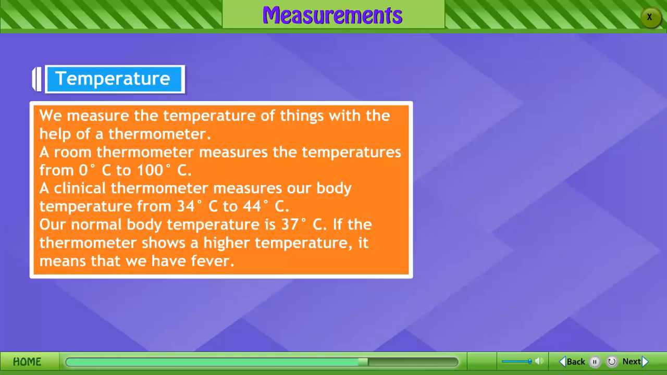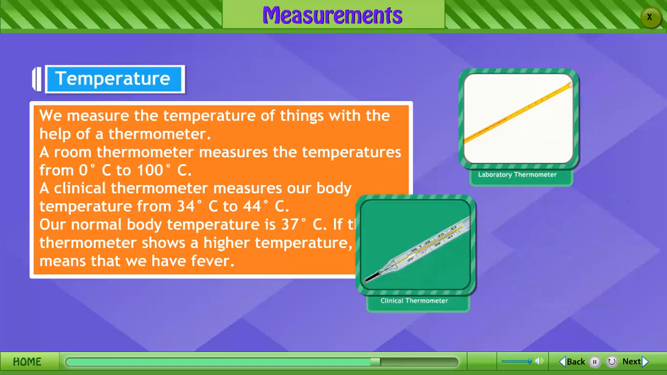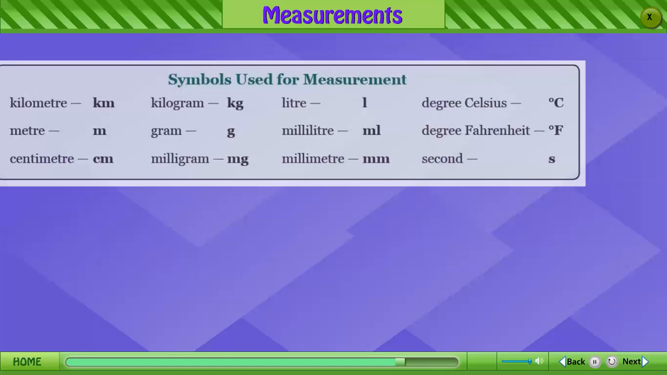Temperature. We measure the temperature of things with the help of a thermometer. A room thermometer measures the temperature from 0 degrees Celsius to 100 degrees Celsius. A clinical thermometer measures our body temperature from 34 degrees Celsius to 44 degrees Celsius. Our normal body temperature is 37 degrees Celsius. If the thermometer shows a higher temperature, it means that we have fever.